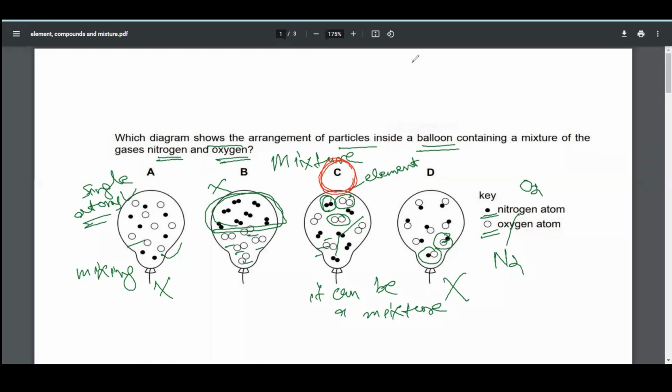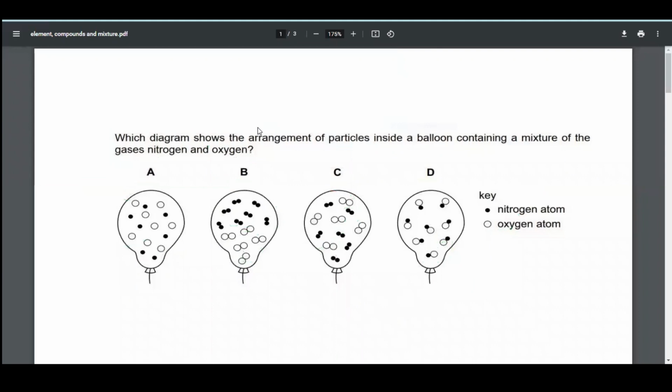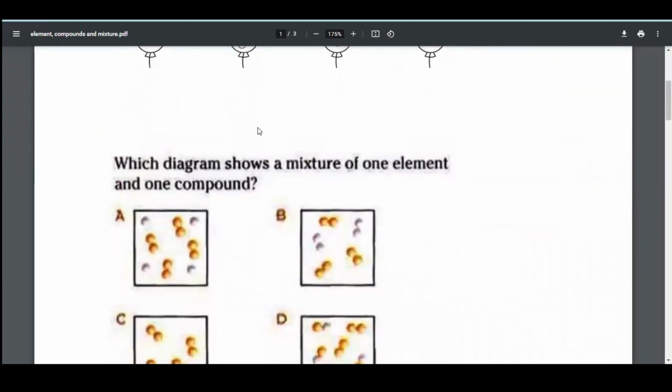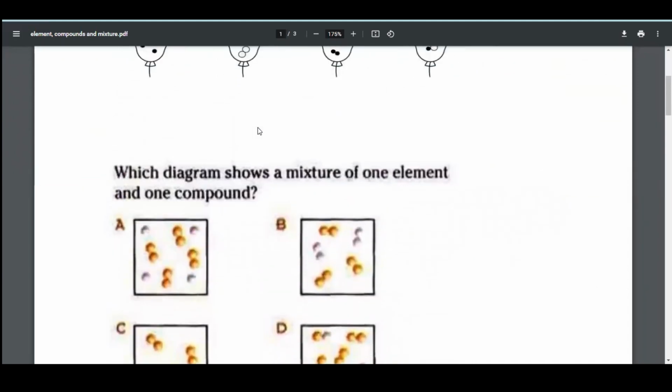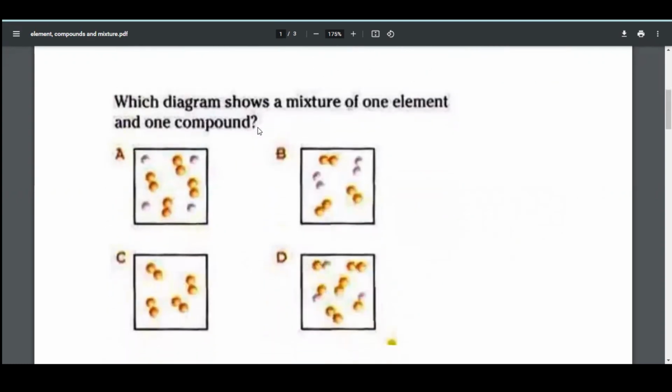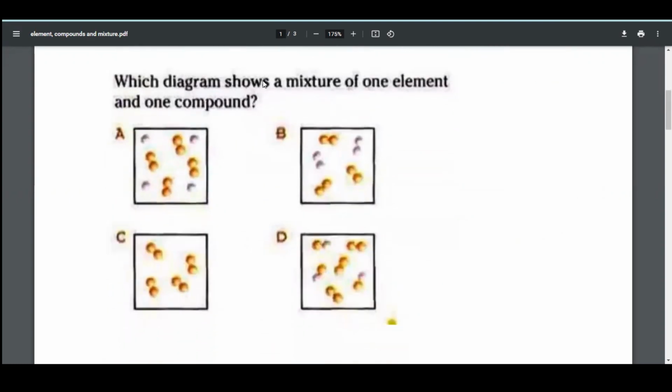Let's move towards the next question. Here in this question, the examiner is asking which diagram shows a mixture of one element and one compound.